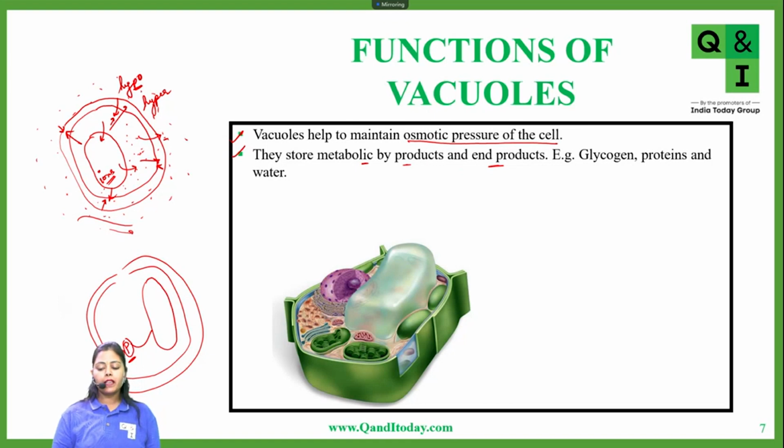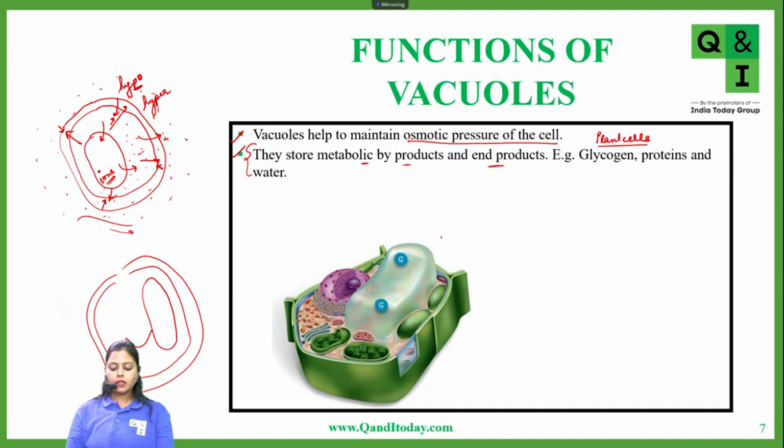For example, they can store glycogen, proteins, and water. Students, if you follow the NCERT, they have mentioned this function specifically for plant cells: in the vacuoles there is a lot of storage material stored, for example glycogen, proteins, water, etc. So the products of various chemical reactions are stored in the vacuoles of plant cells.